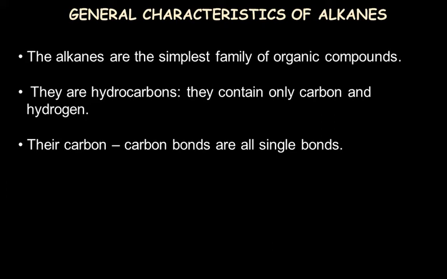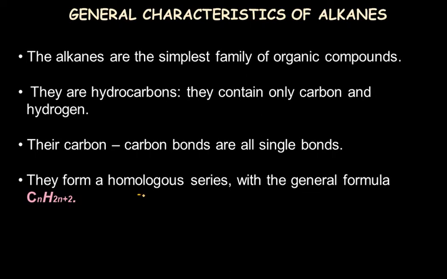All the bonds present in alkanes are carbon-carbon single bonds only. Other than carbon, it's only hydrogen, and that is also going to be a single bond. And they form a homologous series with a general formula CnH2n+2. This is the general formula of alkanes only.